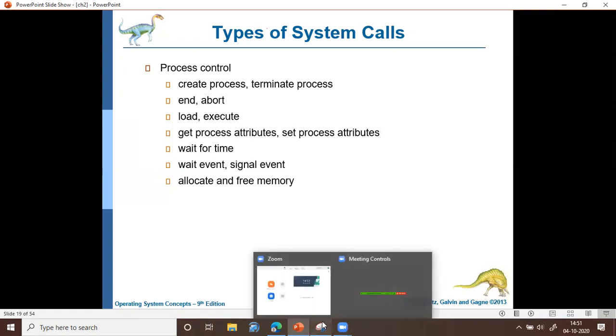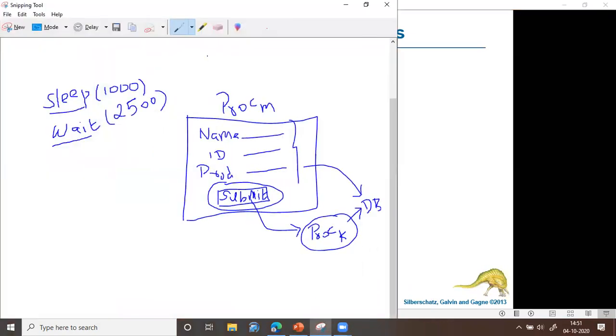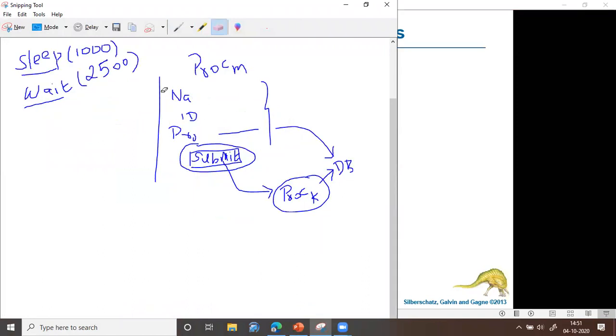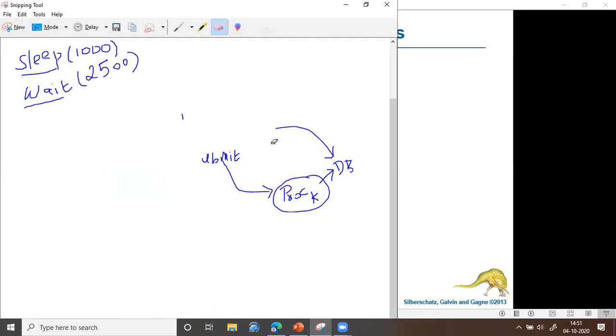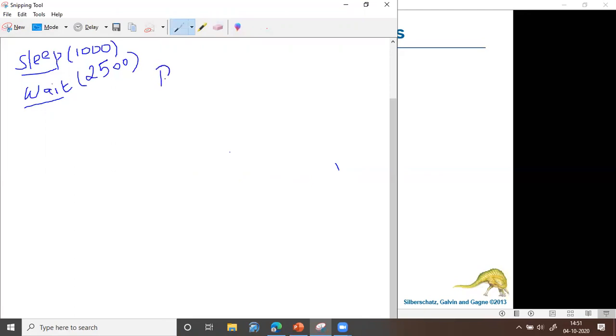If a process terminates abnormally, what will happen? Assume some process is running in the main memory and that process has terminated abnormally. Abnormal termination means some error has occurred. So let us assume process A is executing for a particular time. It starts from this time and executes up to this time.